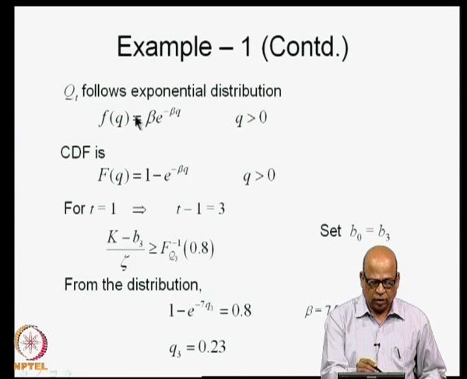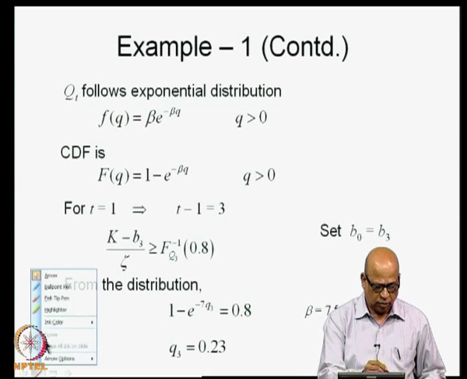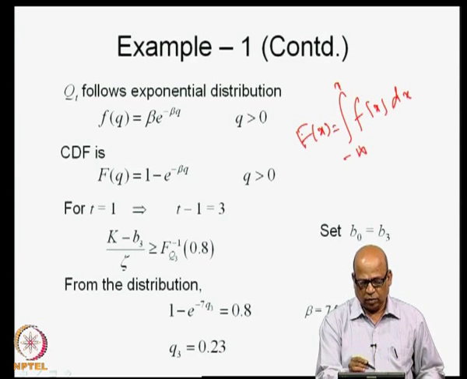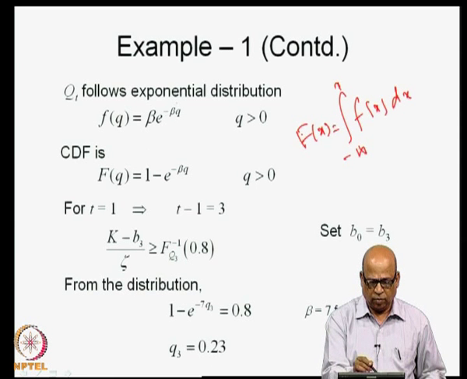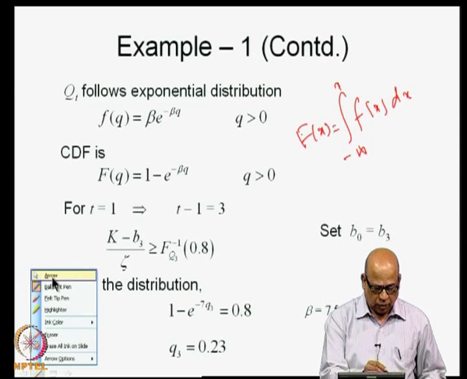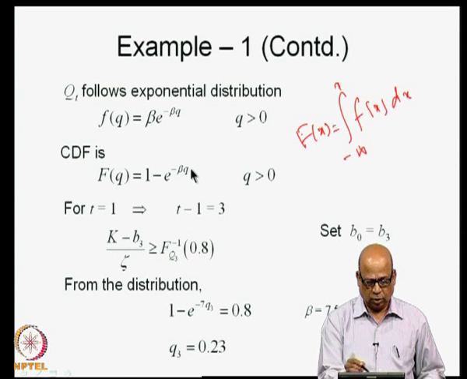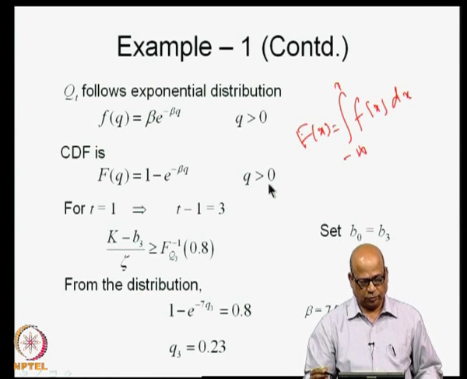Now, recall that the exponential distribution has a CDF. Starting with this, you can also integrate. The CDF is simply the integral from minus infinity to x of f of x dx. In the previous lecture, or the lecture previous to that, we have discussed the exponential distribution. So, the F of q can be written as 1 minus e to the power minus β q, q greater than 0.